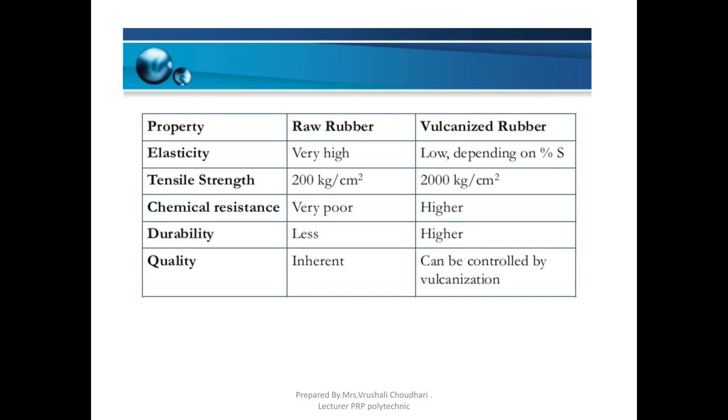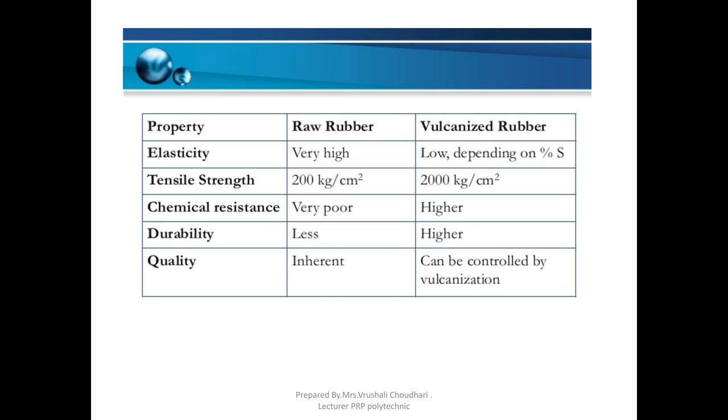Raw rubber undergoes chemical oxidation very easily. Chemical resistance is very poor, while vulcanized rubber does not undergo oxidation or chemical reaction easily. Durability, meaning for how long we can use it.